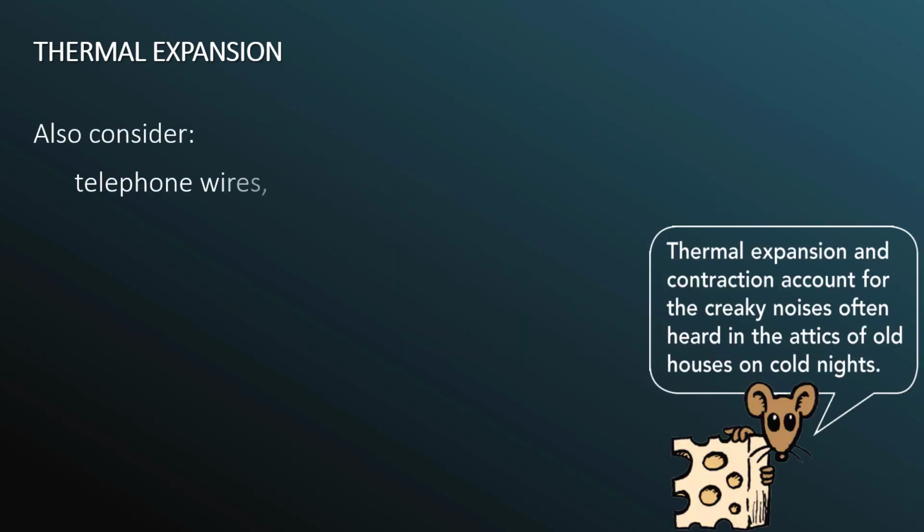There's other examples, such as telephone wires. If you are to put up telephone wires in summer, the wires themselves will be longer than they will be in winter. So if you make them very, very tight when you put them up in summer, during winter, when the wires contract, it will cause the poles to be pulled toward each other and eventually snap.